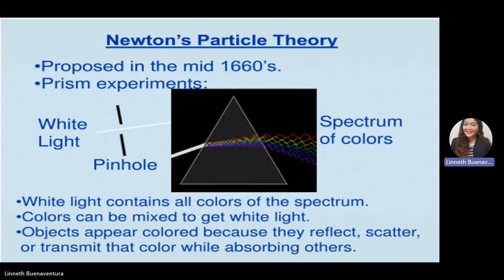Objects appear colored because they reflect, scatter, or transmit that color while absorbing the others. For example, if we have a red apple, we can see it is red because all of the colors of the spectrum are absorbed, and the red color is reflected. That's why we see the apple as red: only the red color is being reflected.